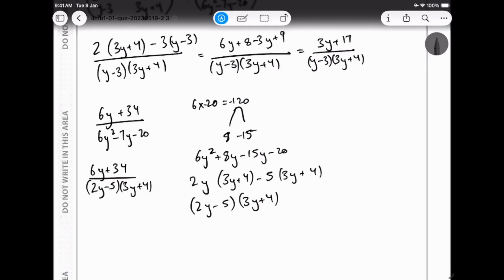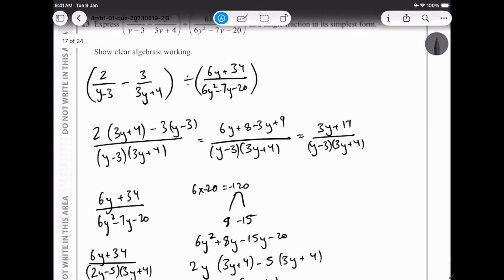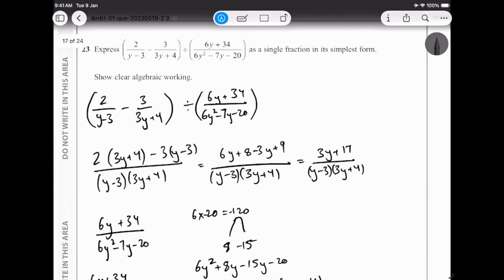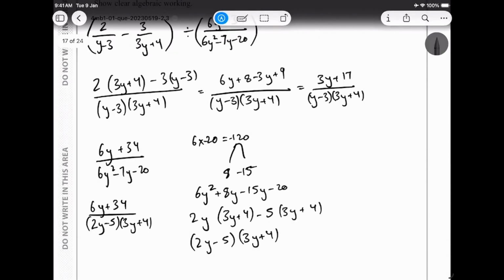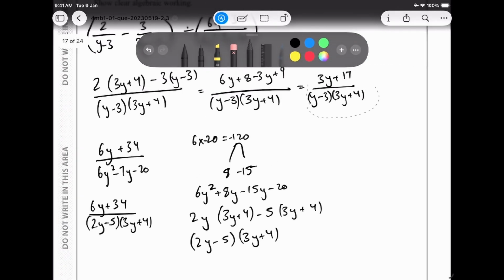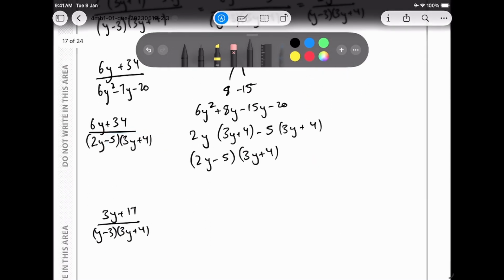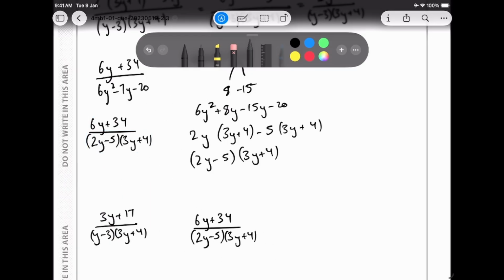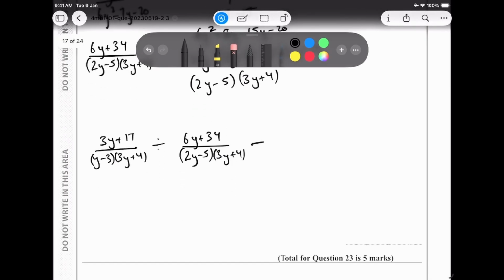Okay, now what I've got to do is combine both of them and write them as a single fraction. So now what do I have? I'm going to copy paste it because I'm not going to write the whole thing. So this is duplicate. This is my first one, and this is my second one. Okay, and since they have said divide, I'm going to take a reciprocal. All right, so what would this become? This would become something like this.